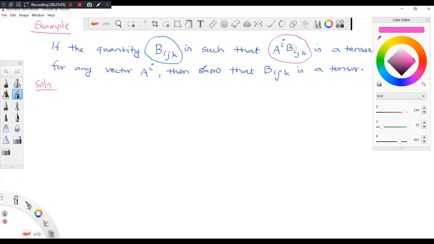This is a tensor. This is a doubtful quantity. Three indices are there, but I don't know whether it is a tensor or not. But when I multiply this with an arbitrary contravariant vector, I get a tensor, that is given. So then you have to show that this doubtful quantity is actually a tensor.